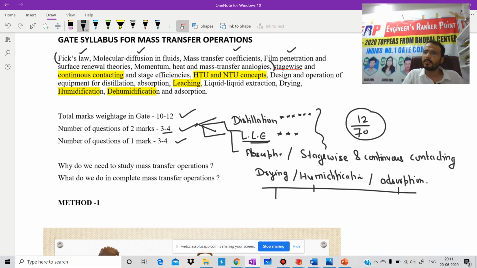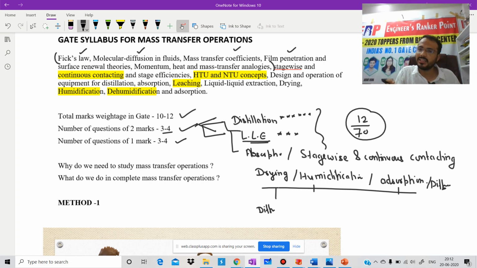Is it clear? I hope up to this point there should be no doubt. Okay, next proceed. Then 1 mark questions come from diffusion. Sometimes we will get 2 marks questions from diffusion also, because we have diffusion in gases and in liquids, and in gases again we have two types: steady state diffusion of A through non-diffusing B, and equimolar counter current diffusion.